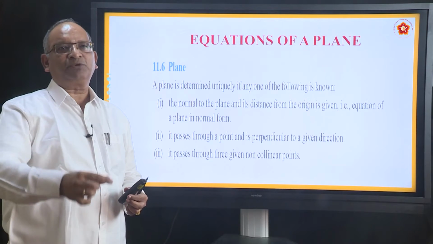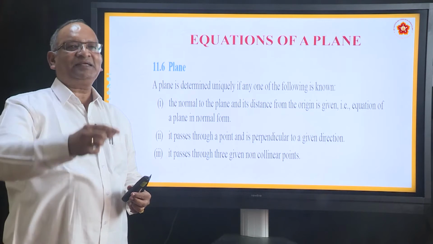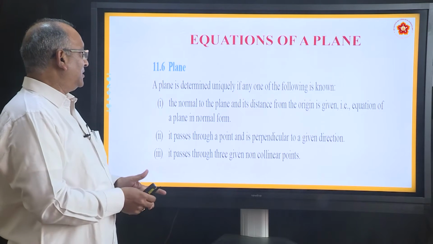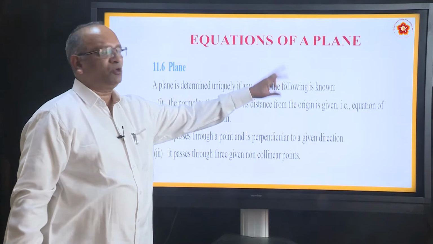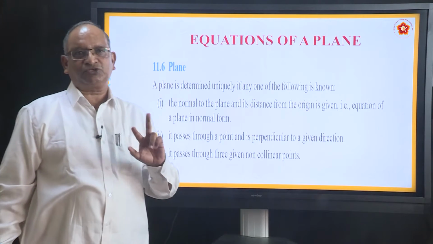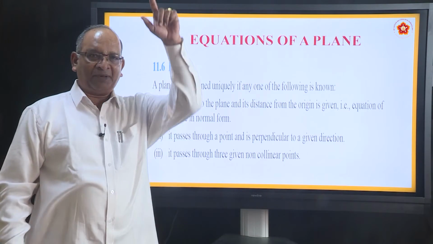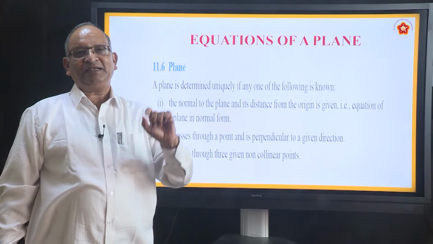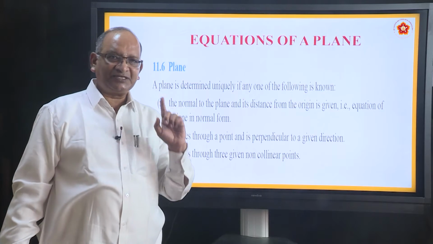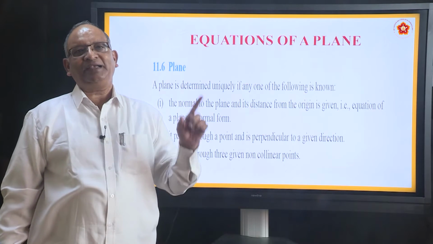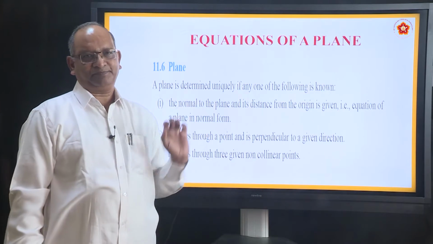That perpendicular should be known. That perpendicular is a vector. So, the normal to the plane and its distance from the origin is given. Two things should be known. One is the perpendicular, second, the distance of the plane from the origin. In that situation, we are able to find equation of a plane.